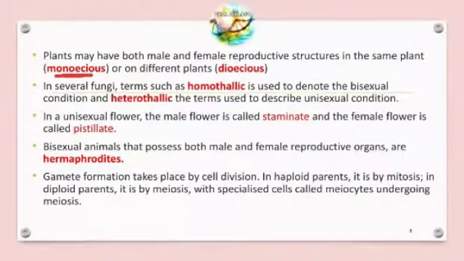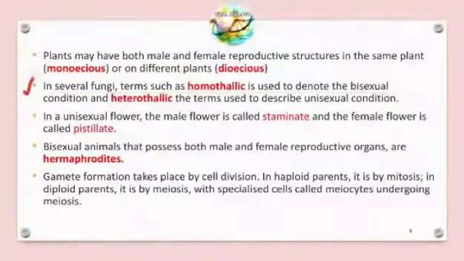Or else, if the male and female reproductive structures are present in different plants, that is, in one plant the male reproductive structure and in another plant the female reproductive structure, then it is called dioecious. If both the male and female reproductive structures are present in the same individual plant, then it is called monoecious.